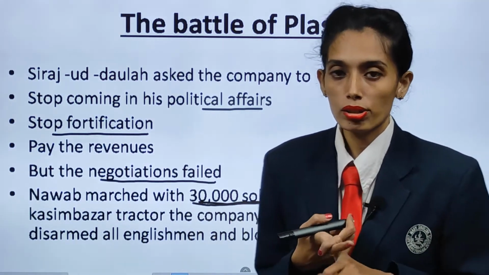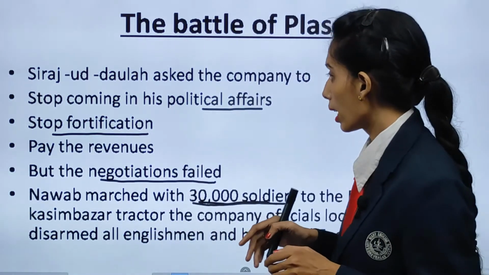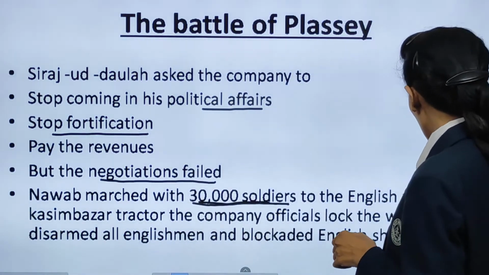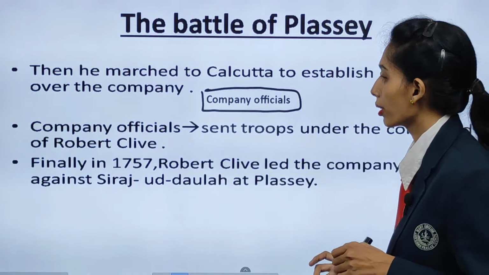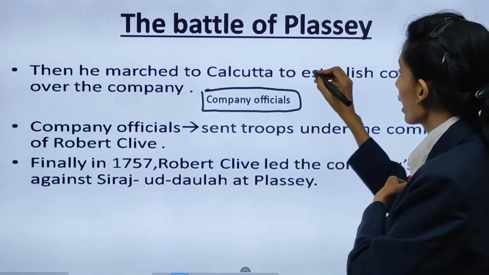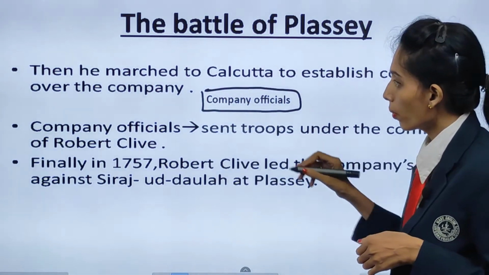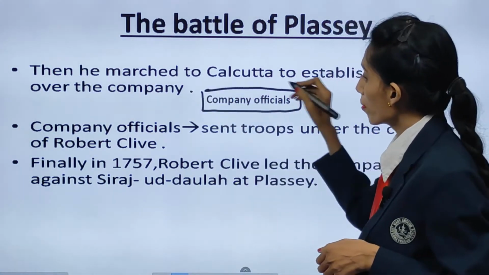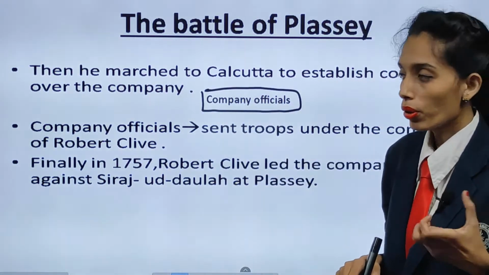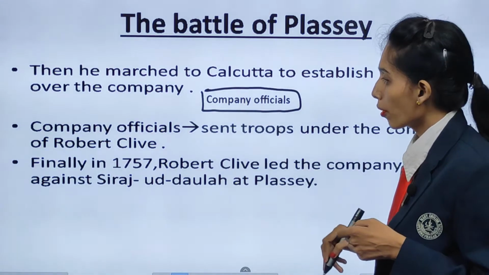They burned the English ships and started breaking down the fortification which was done. That's how the whole battle started. Then he marched to Calcutta to establish control over the company.